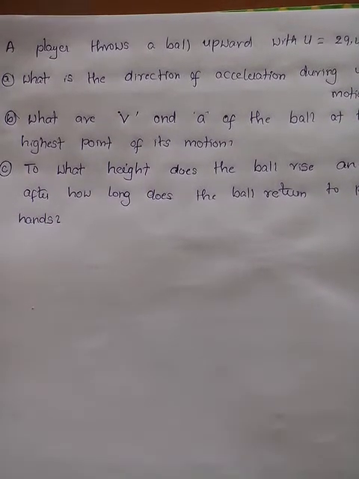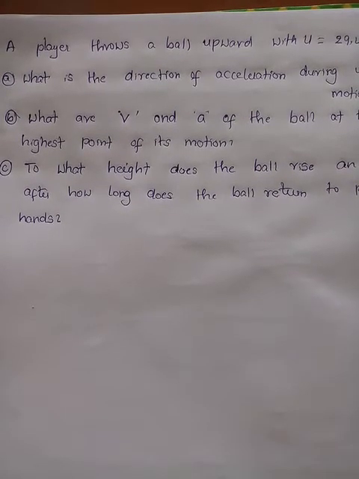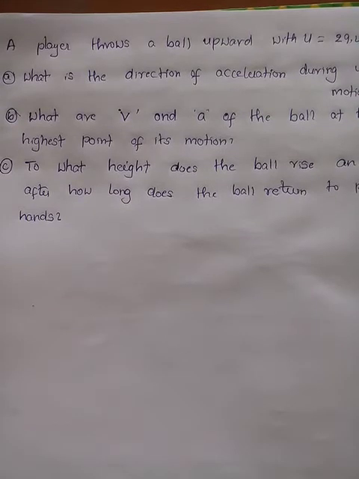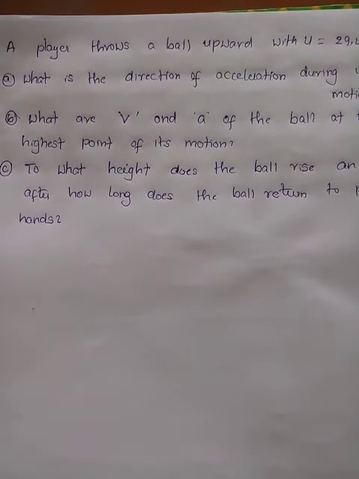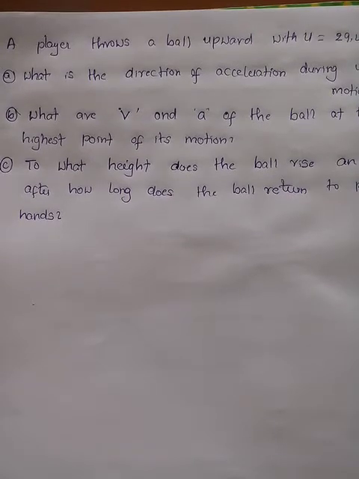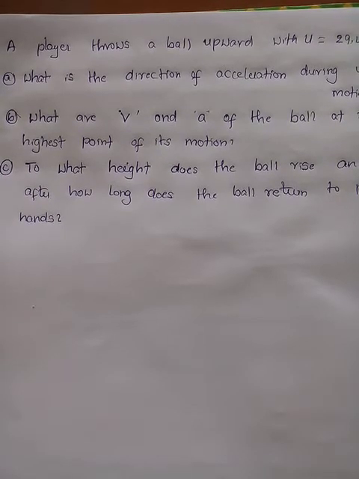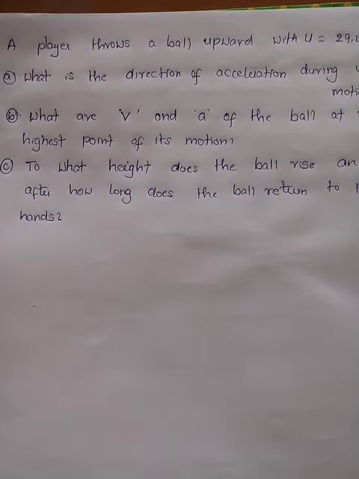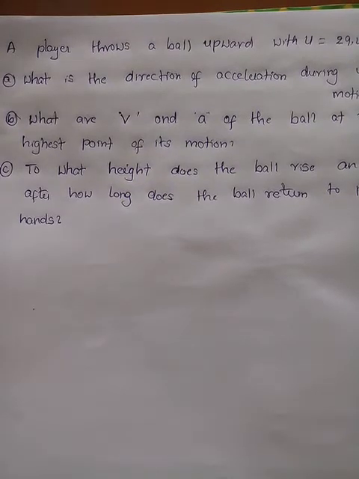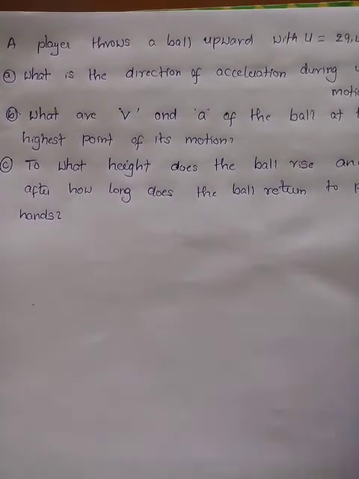In the last class, we said that for the equations of motion of a vertically projected body, if a ball is thrown vertically upwards, the velocity is acting upwards and acceleration is acting downwards. So the velocity goes on decreasing, and finally at its highest point, its velocity becomes 0. From there it falls to the ground because of what? Acceleration due to gravity, right? So let us do a problem based on that.